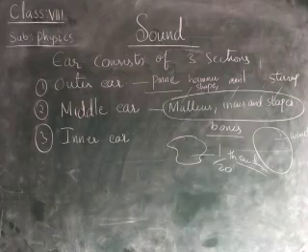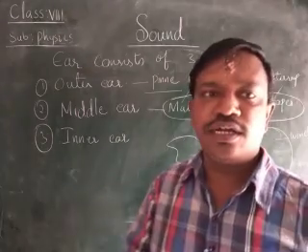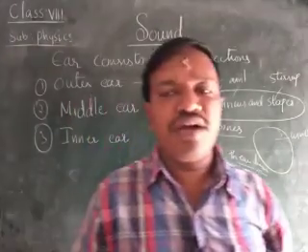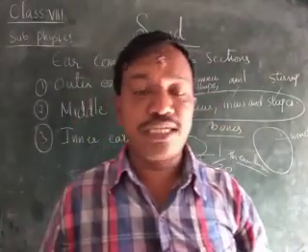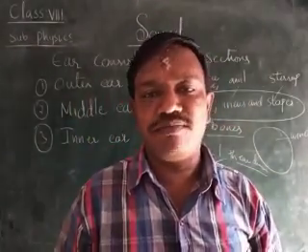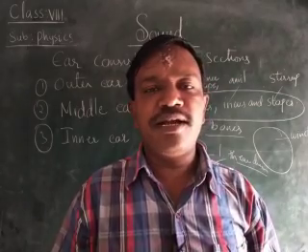Okay, children. This is about the structure of the eye and the structure of the ear and its mechanism, children. The remaining we will learn in the next class, children.